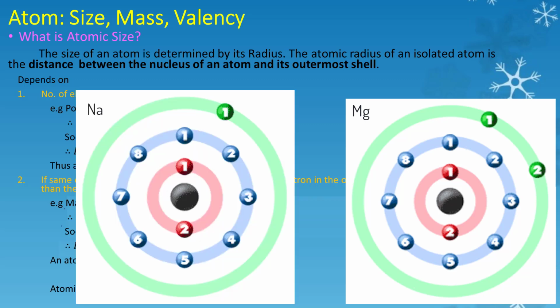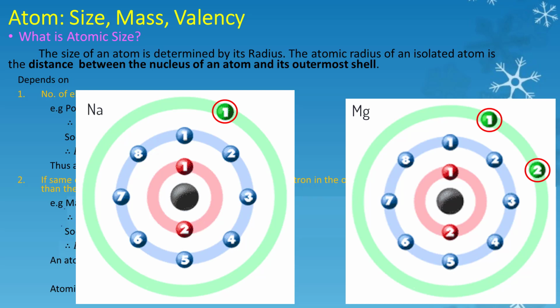Sodium, its atomic number is 11. So, its electronic configuration is 2, 8, 1. Thus, in this example, you can see both magnesium and sodium have 3 shells, but the valence electron in case of magnesium is 2, whereas the valence electron in case of sodium is 1.